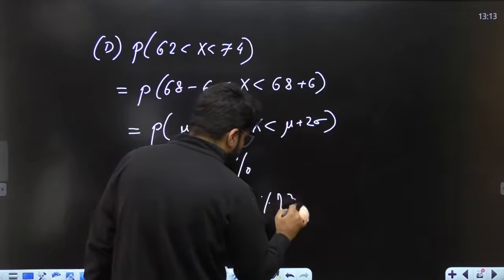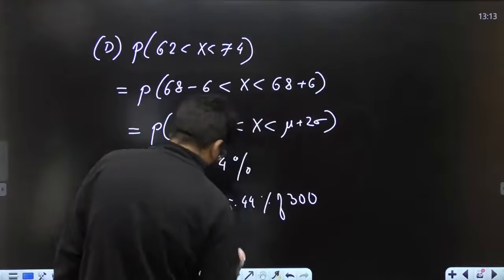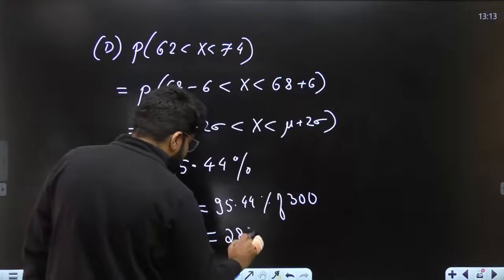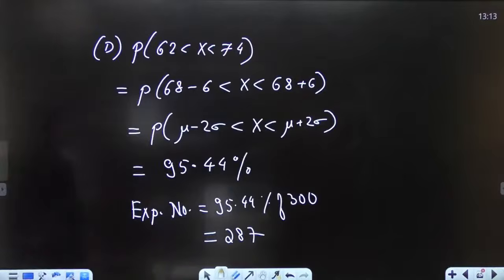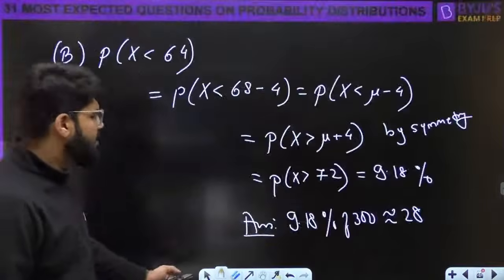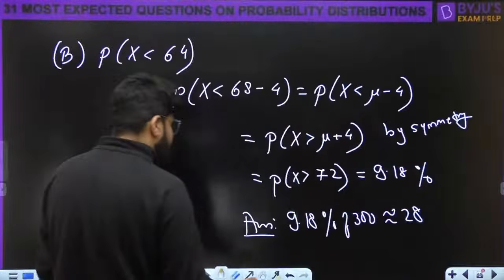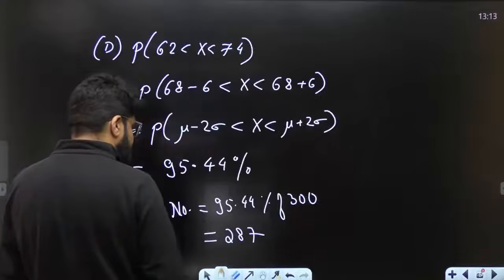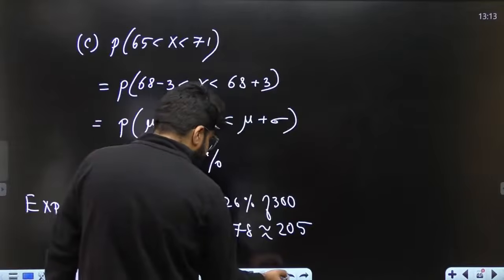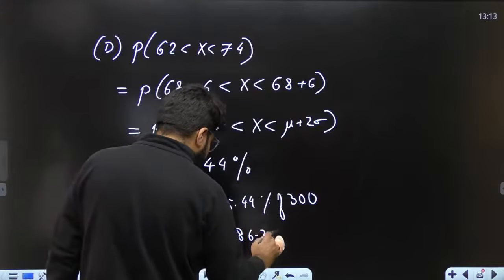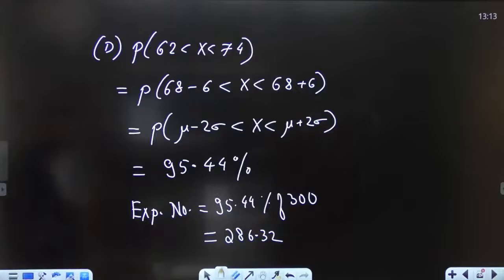95.44% of the total, which is 300. So this looks like 285, 286 and 287 पे जाएगा, round off करके 287. Yeah, anything closer to 285 will be taken as correct. 286 ले लिया round off करके, no problem. Because this is actually going to come up as 286.32. 44 into 3 किया मैंने.